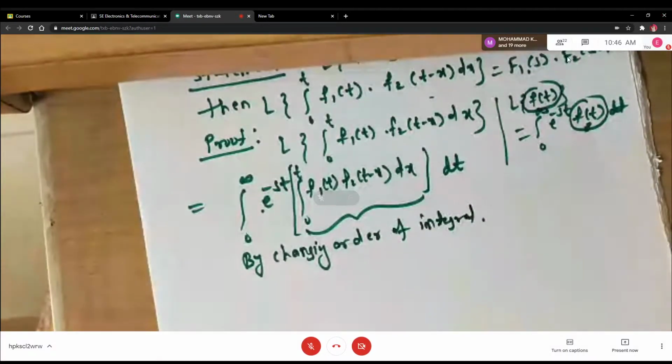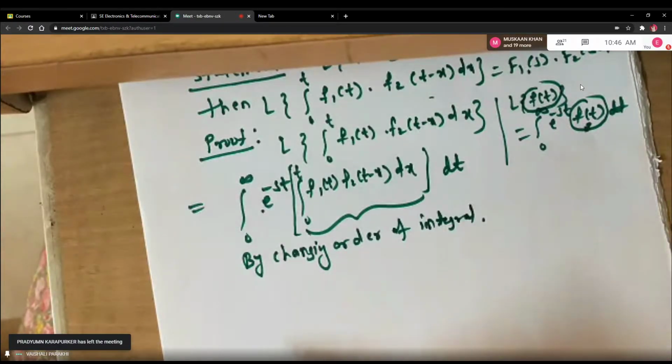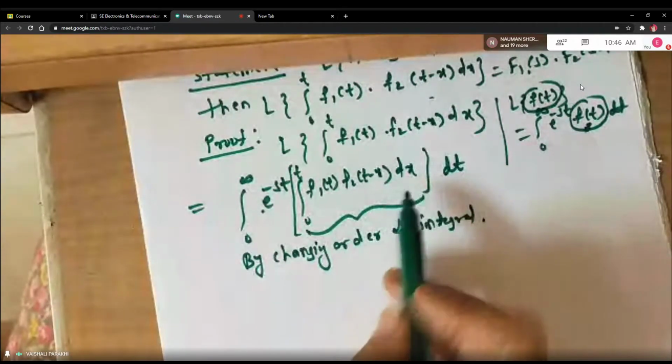Because now this is the problem of double integration, if you remember, right? Now before changing the order of integral, see what I do. The innermost integral, listen all of you carefully.